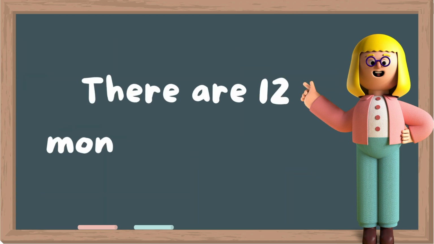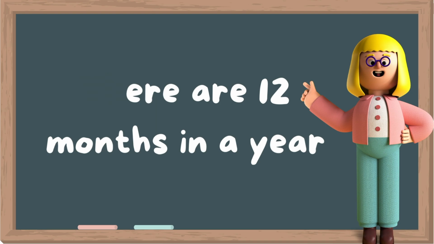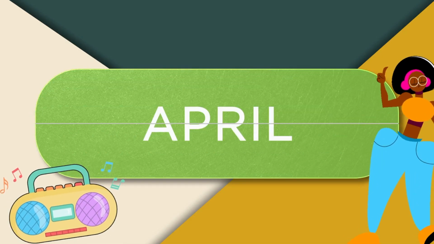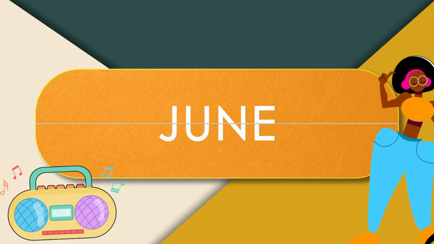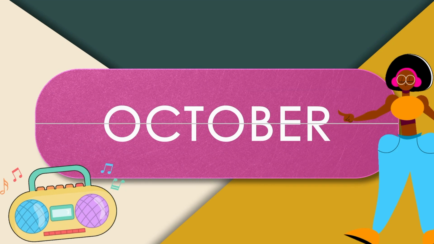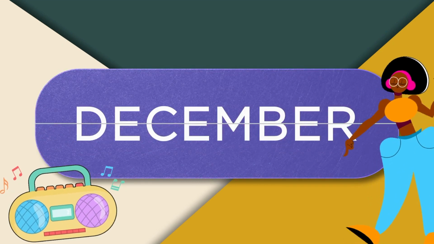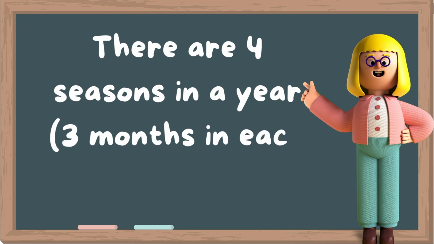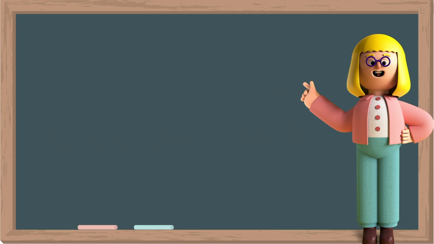There are 12 months in a year, and they are January, February, March, April, May, June, July, August, September, October, November, and December. There are 4 seasons in a year, so 3 months in each season.